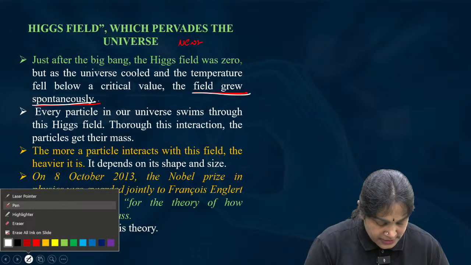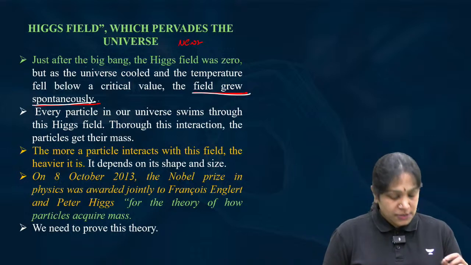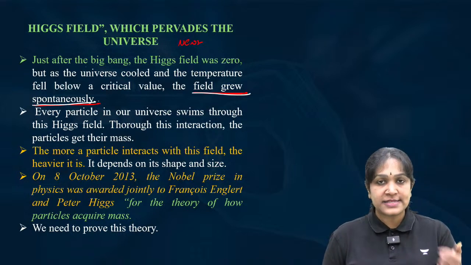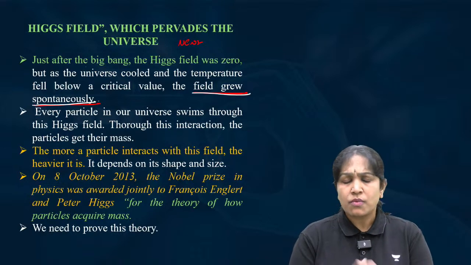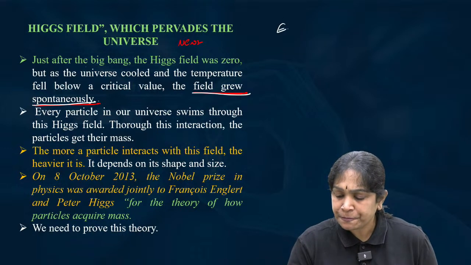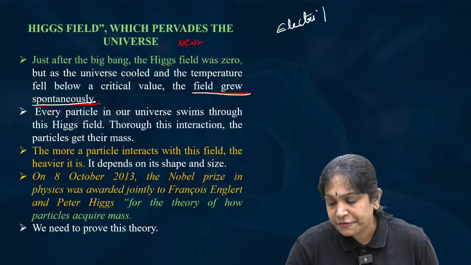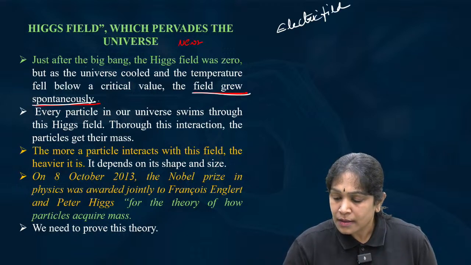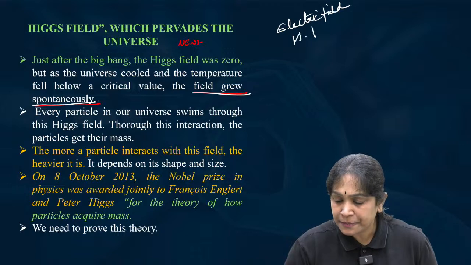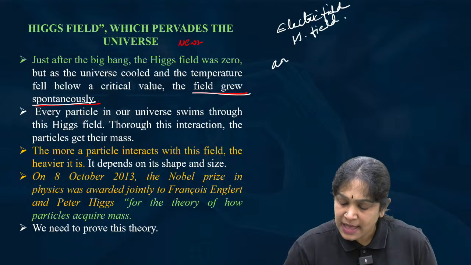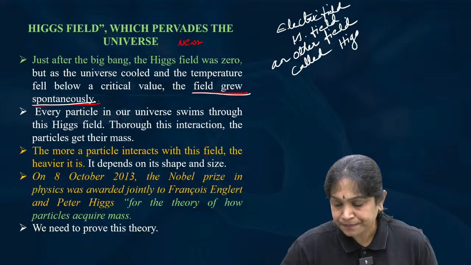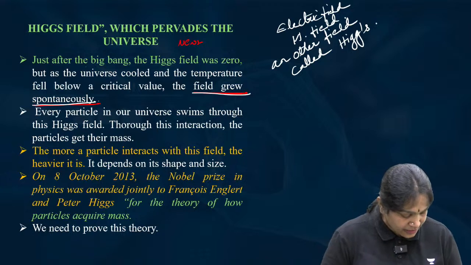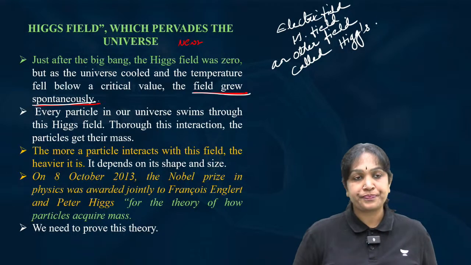Now coming back to this. Soon after the Big Bang, there was no field called Higgs field, but after some time the temperature cooled and a field called Higgs field formed. What is this? You know electric field, magnetic field. Like that there is another field called Higgs field. Is it clear? There is another field called Higgs field.